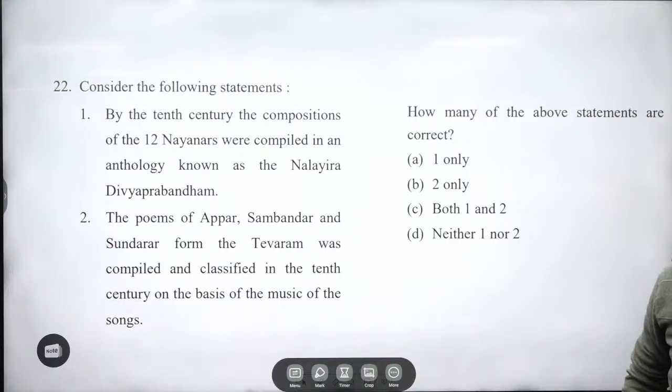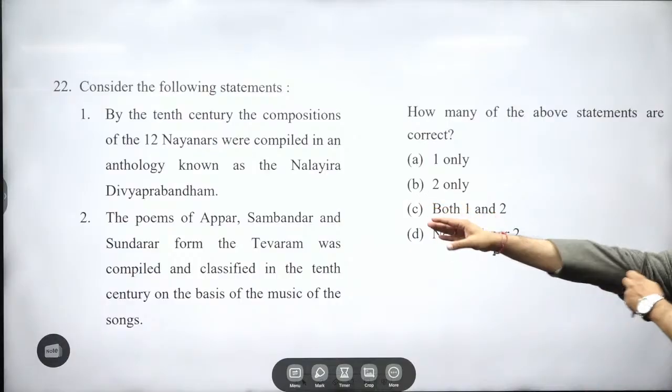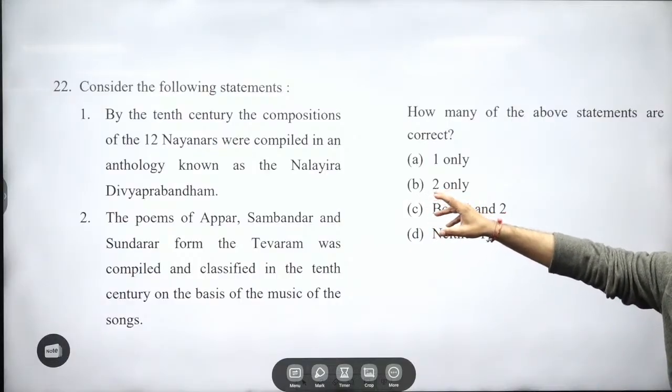22. By the 10th century, the compositions of the 12 Alvars were compiled in an anthology known as the Nalayira Divya Prabandham. Nalayira Divya Prabandham is the literature, the compilation of Alvars, you will be seeing. And what are the most significant names you will be seeing at this point of time? Appar, Sambandar, Sundarar, all these are Nayanars. In Bhakti, when I tell you in brief, over here you will be seeing Nammalvar, Andal, the daughter of Nammalvar, you will be seeing Andal.